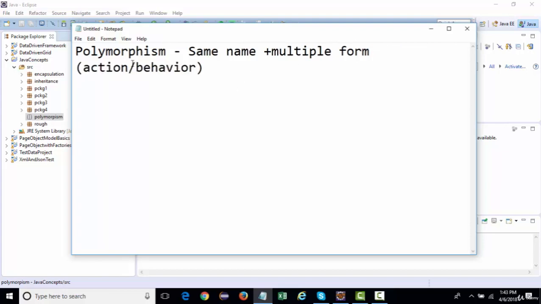When we are talking about actions, they are achieved in Java using methods. So polymorphism has something related to methods only.